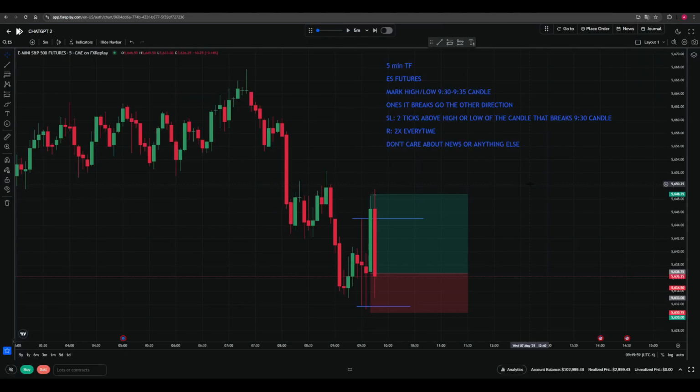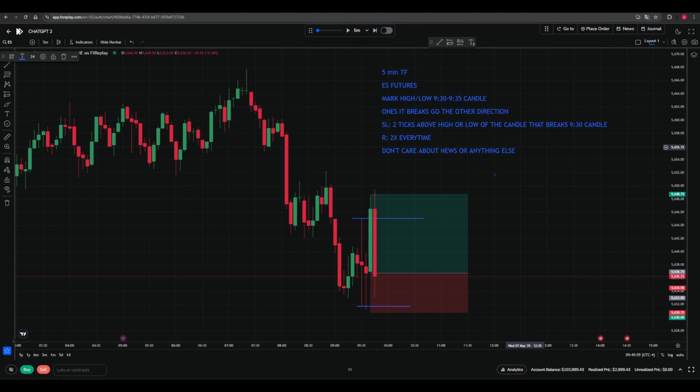My conclusion on this is that the strategy I worked out here is much better than what I did yesterday directly from ChatGPT. This is a very mechanical and easy strategy to follow, in my opinion. I would still say you need to backtest it a bit more, maybe for a year or 2 years, to get some more insights into this strategy, to see how far the drawdown can go, etc. But overall, I like the strategy, and if you want me to test it out a bit more, I will of course do that.